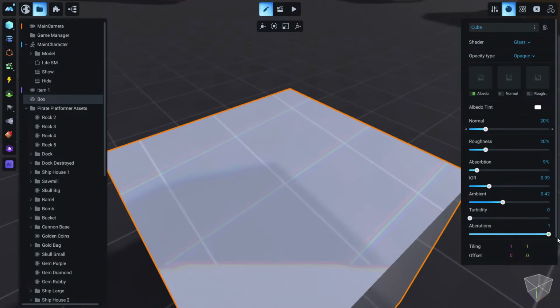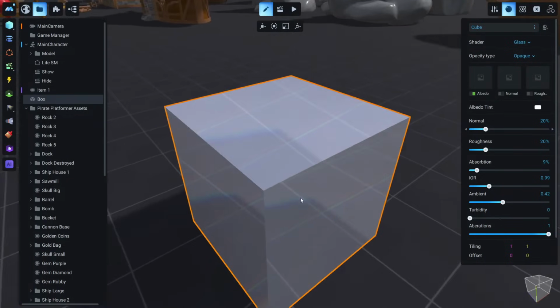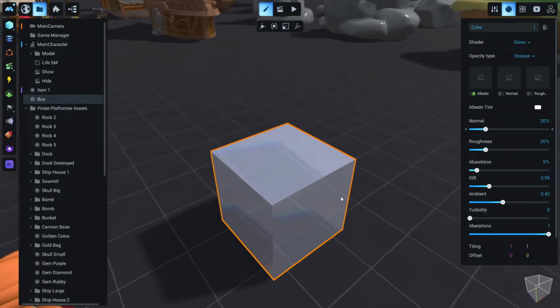You see this. Let me go closer. You see how we can break this light into these 3 colors.